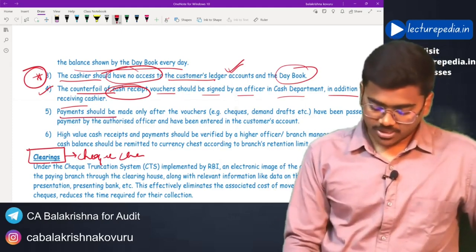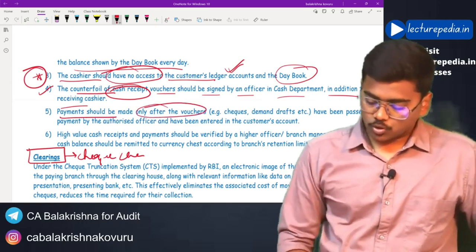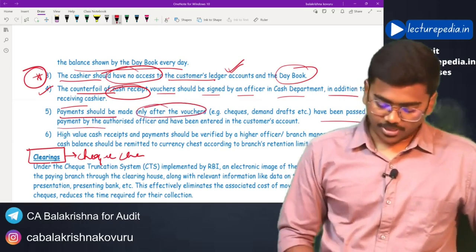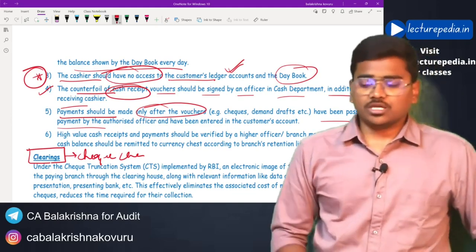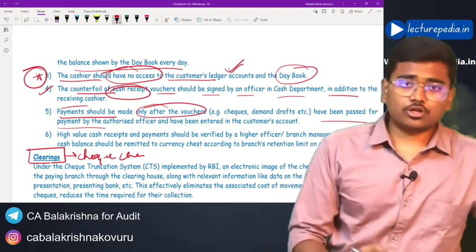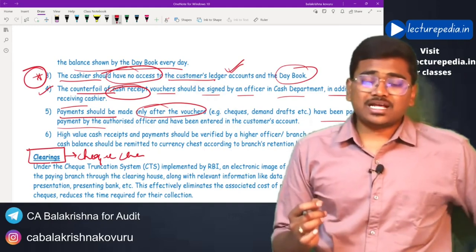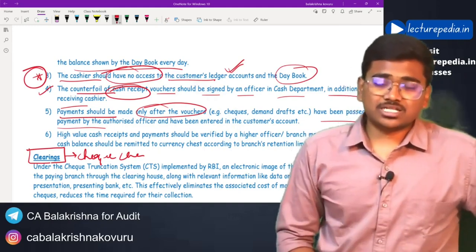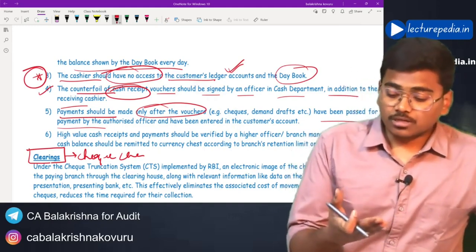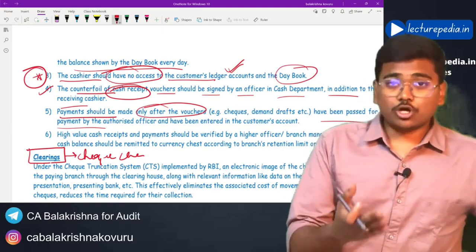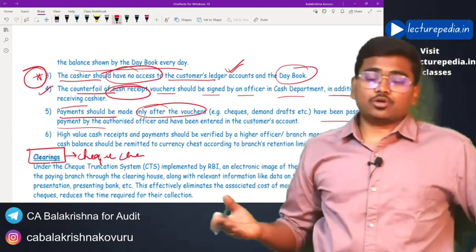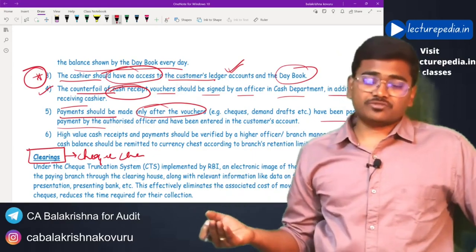And payments should be made only after vouchers have been passed for payment by an authorized officer. If a customer comes to withdraw, the amount should not be immediately given to the customer. First of all, the withdrawal slip has to be authorized by another officer. Some higher officer has to authorize the withdrawal.